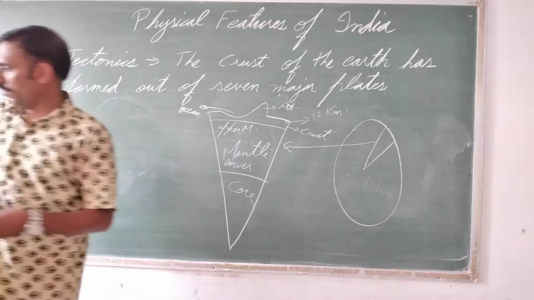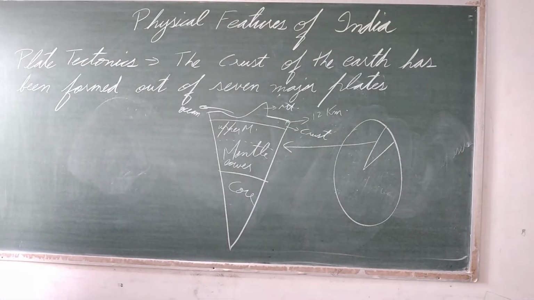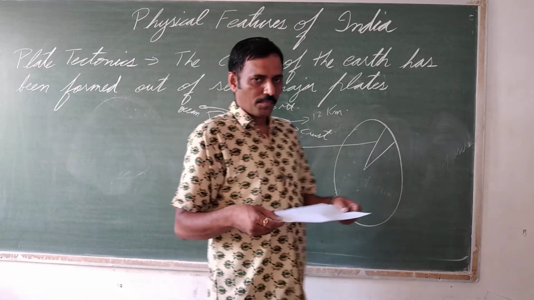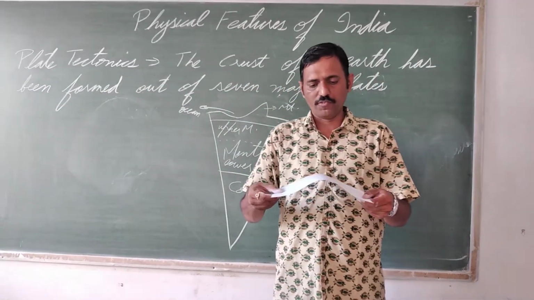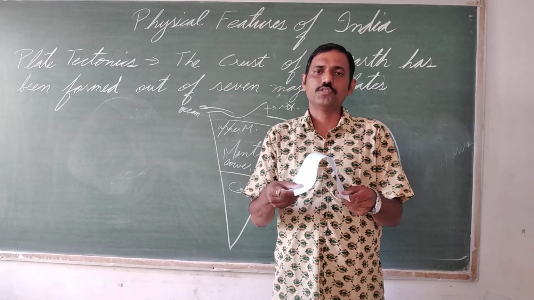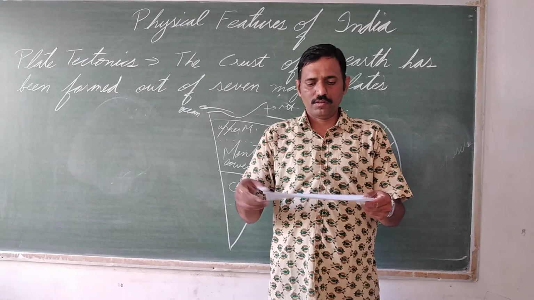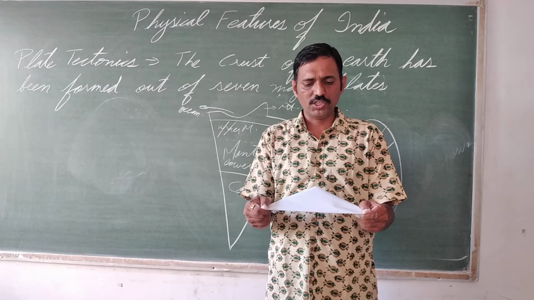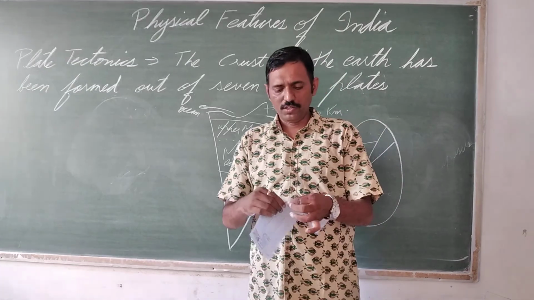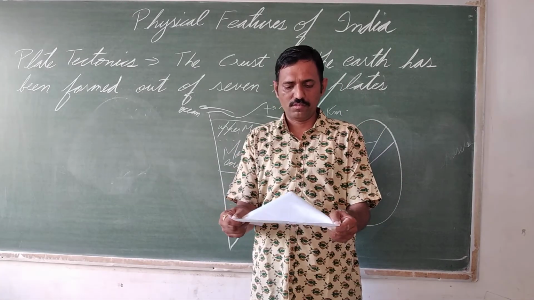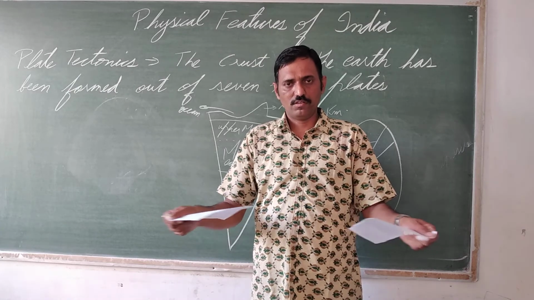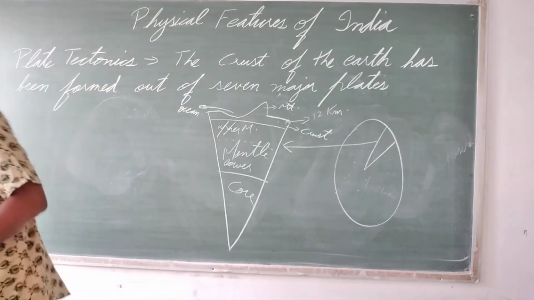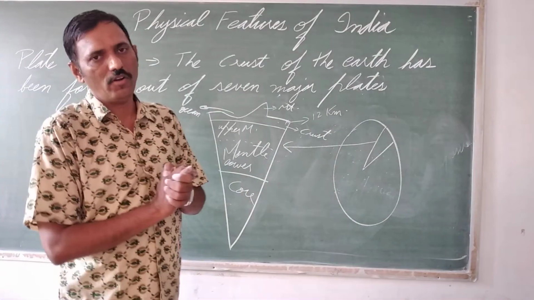Now this can result in folding and faulting. Now what is folding and faulting? Suppose this is the earth surface. There is pressure from both sides. It will fold. So this is folding. Then it can fracture also if the plates are moving against each other. So this is the breaking up of rocks. It can also occur.